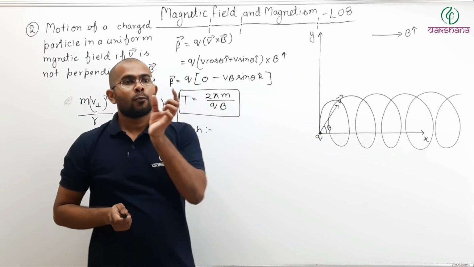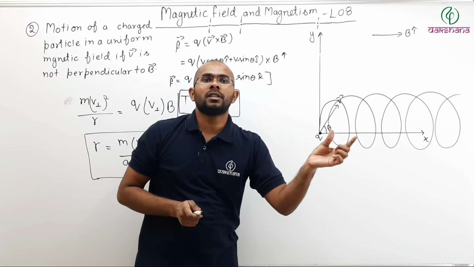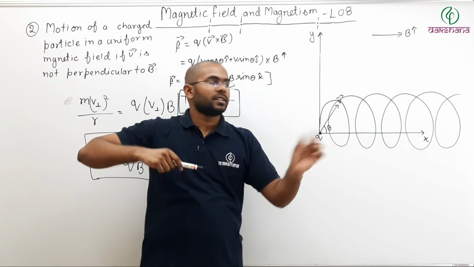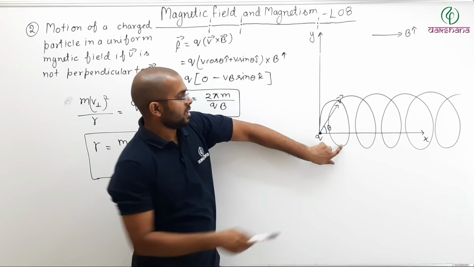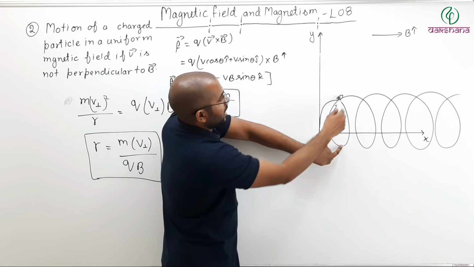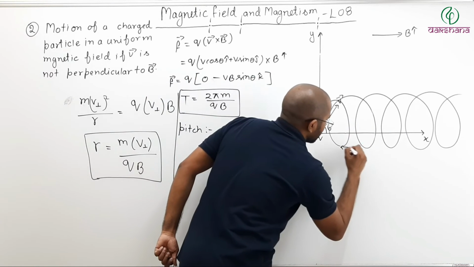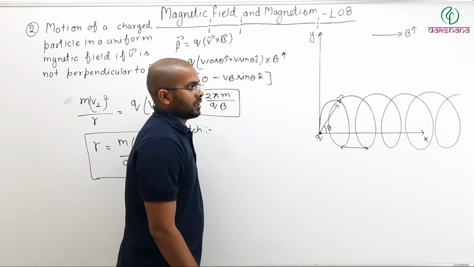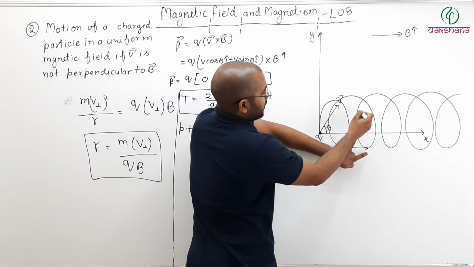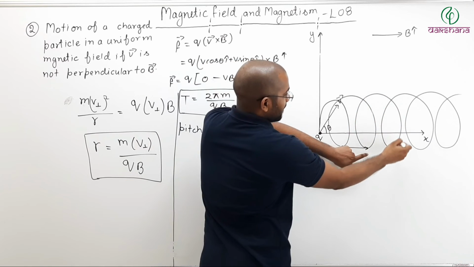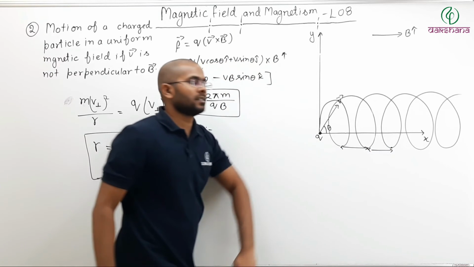So what distance has the particle moved forward in one time period? See here, if the particle starts from here, by the time it again comes here, it has already moved this distance. Let us say it starts from here, it moves like this, and by the time it comes back, it has already moved this distance.